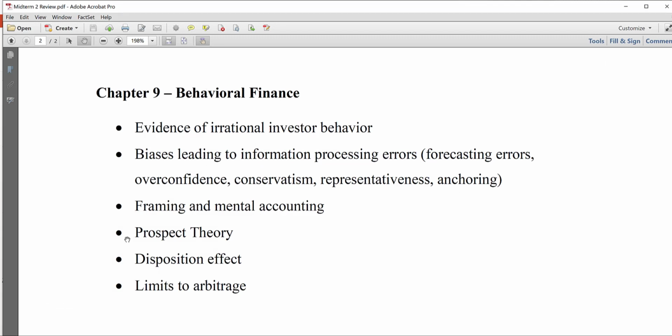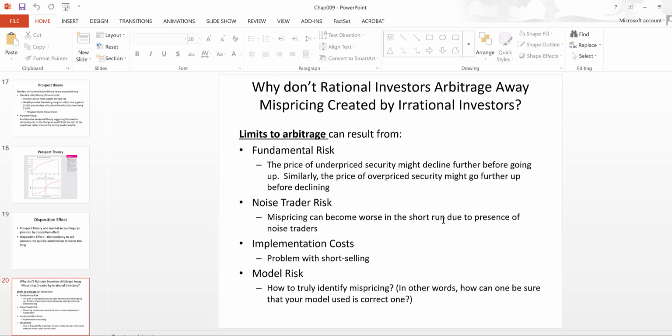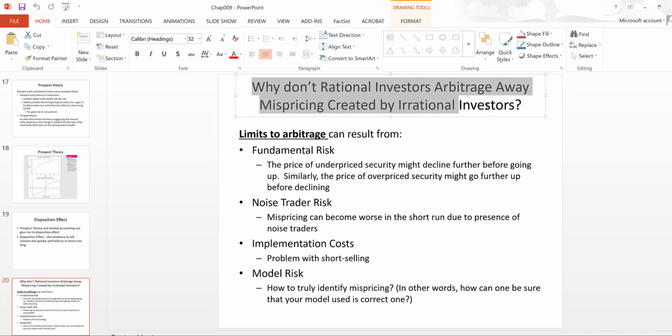Right, so this first part of behavioral finance talking about various biases, and then the second part of behavioral finance is related to this limits to arbitrage argument. So this is the answer to the critique as to why rational investors do not take advantage of mispricing, right? Why do these return patterns persist? They do not go away. And this is the answer from the behavioral field to this critique.